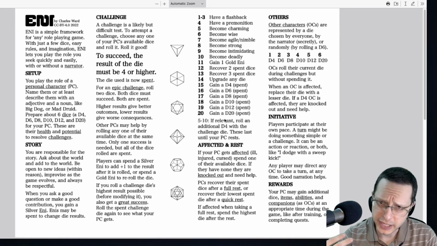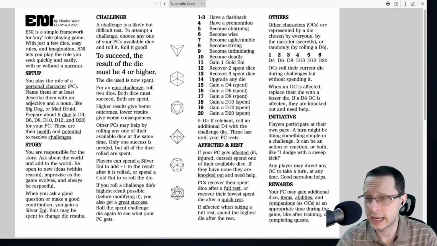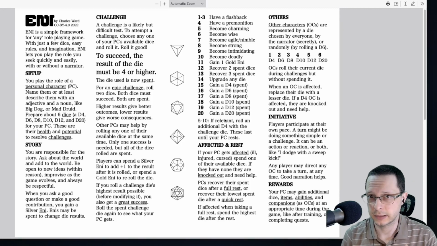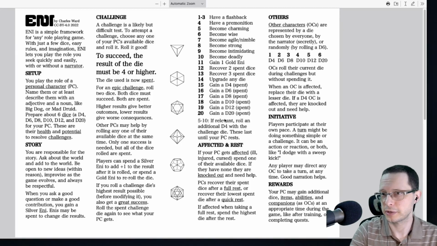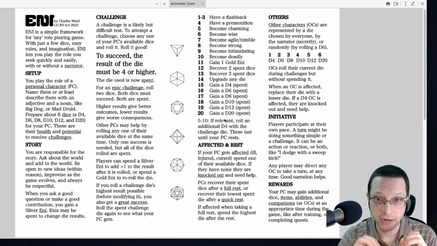So if I have my full set of 6 dice, I'm in combat. Let's say I roll a die, that's 1 die spent. I get hit, that's a 2nd die spent. I roll again, that's a 3rd die spent. So you can see conflict is very fast and potentially very destructive very quickly.